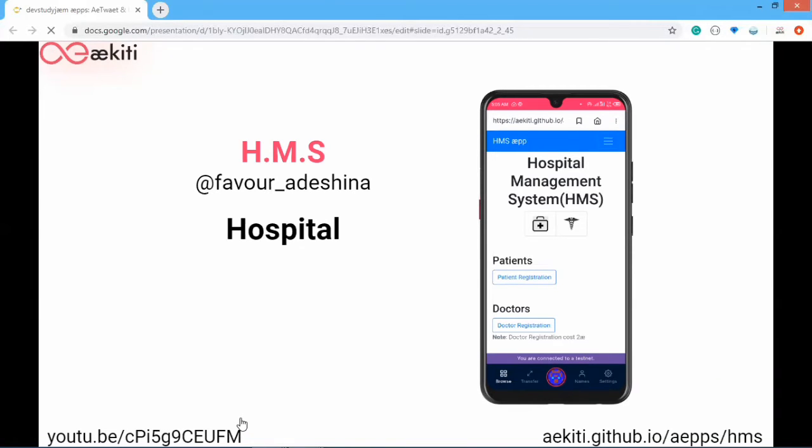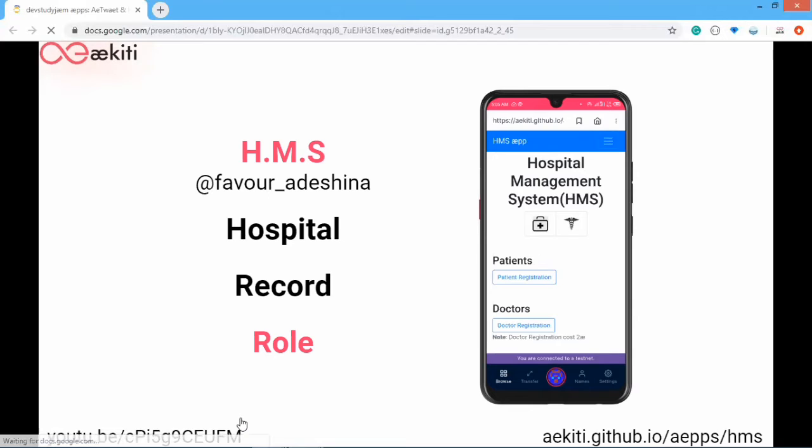So HMS, as the name implies, is an app built not just for hospitals but for all healthcare services. HMS actually helps to keep patient records, including all medical treatments given to a patient by a particular doctor.